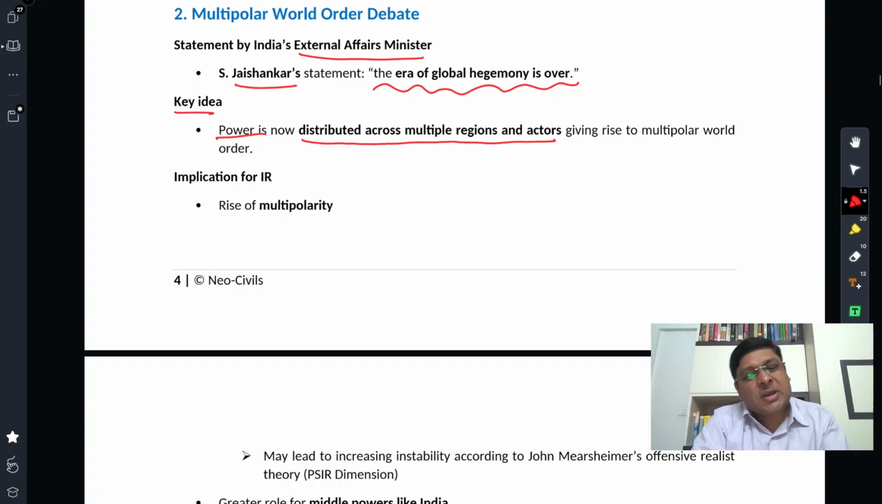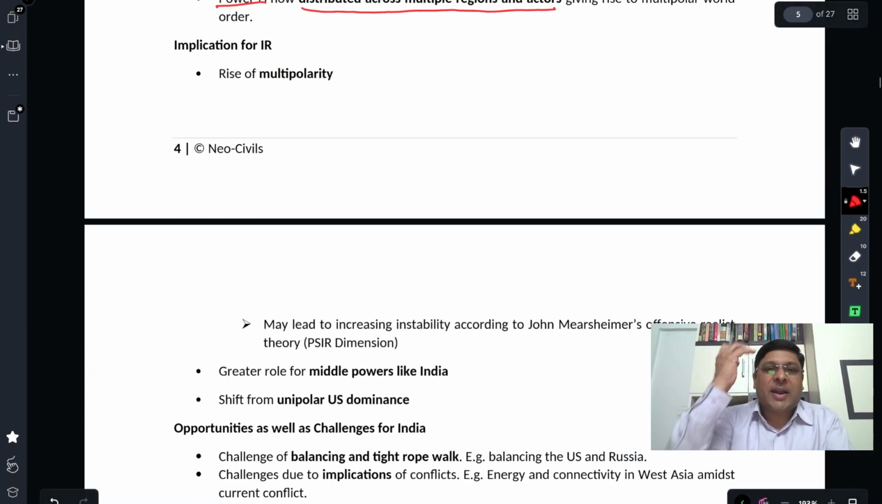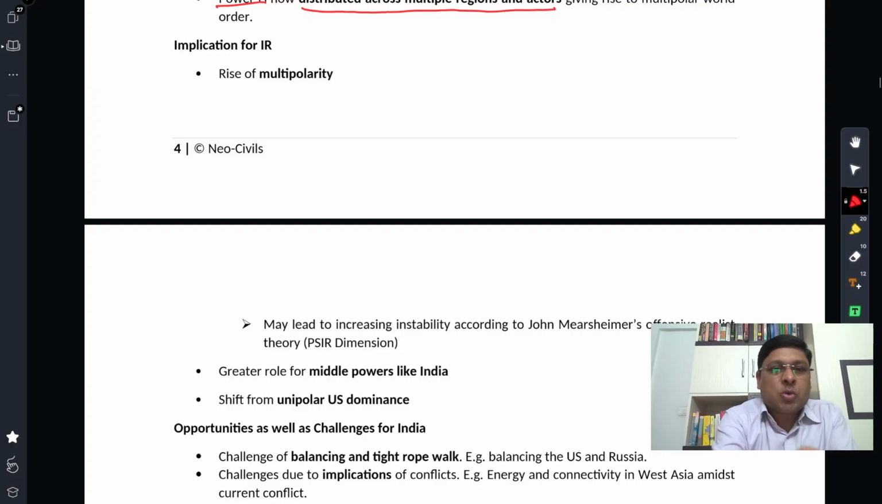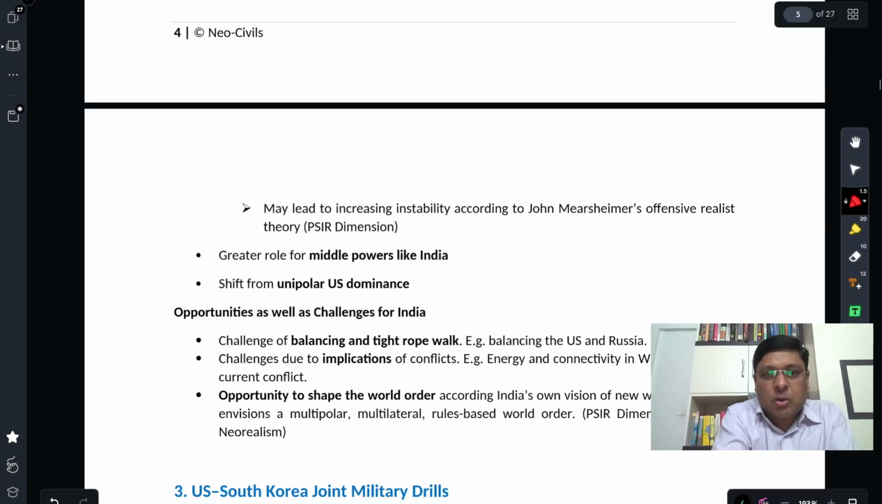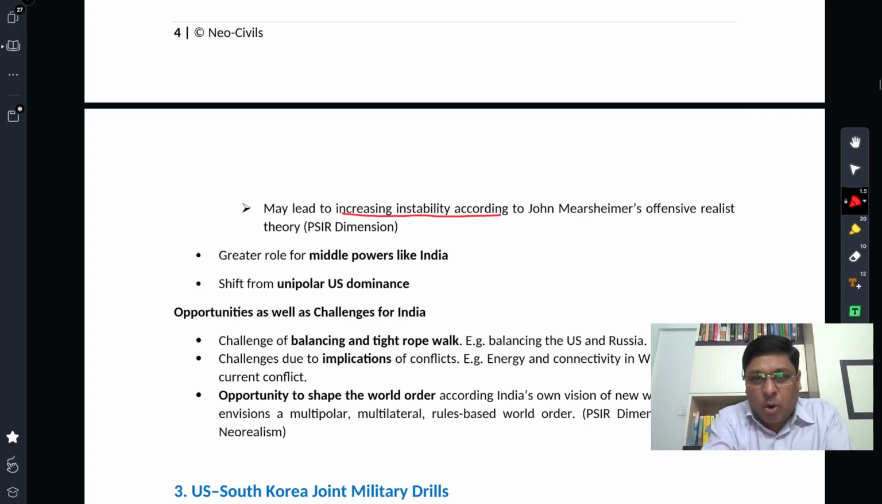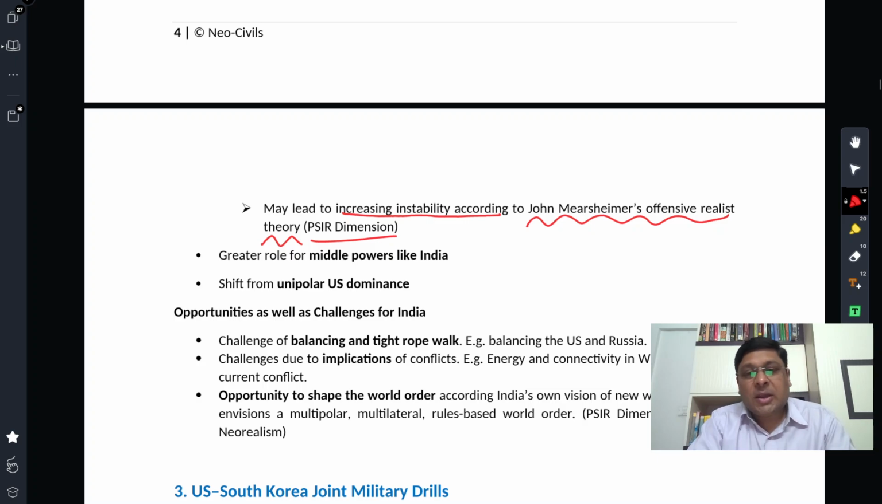You may attempt a question on this in different ways. What are the implications for IR as far as a multipolar world order is concerned? So one is the rise of multipolarity itself, and that may lead to increasing instability, according to John Mearsheimer's offensive realist theory. PSIR students, pardon me for a moment because I need to point this out to PSIR students, that they can take the name of John Mearsheimer. He talked about how multipolarity is much more unstable, brings more instability as compared to a bipolar world, right? And Mearsheimer's analysis was an extension of Kenneth Waltz's analysis. Both were structural realists, right?